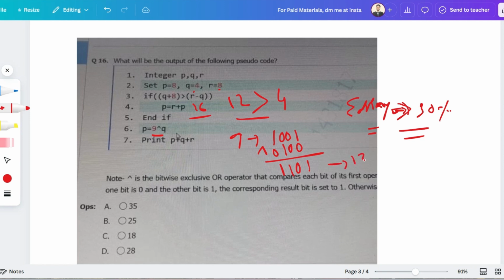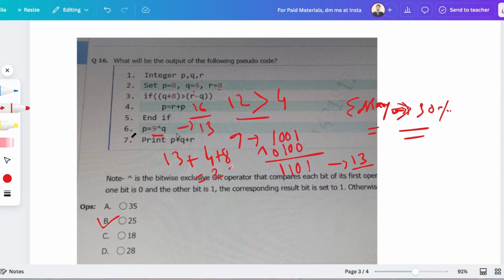Okay, so this way it works. So 13 is the new value of p. So 13 plus q, that is 4, and the value of r is 8. So 13 plus 8 is 21, plus 4 is 25. So the correct answer will be option B.